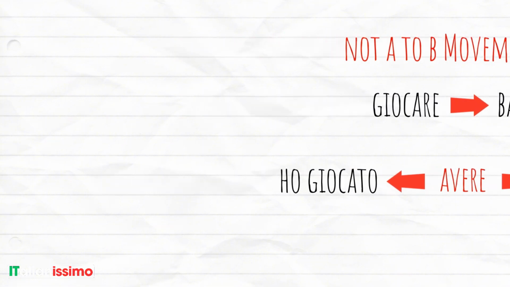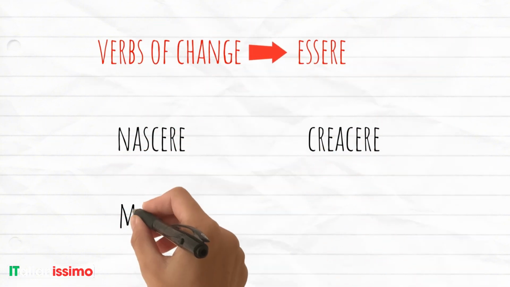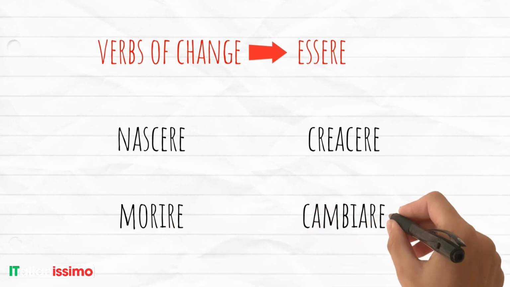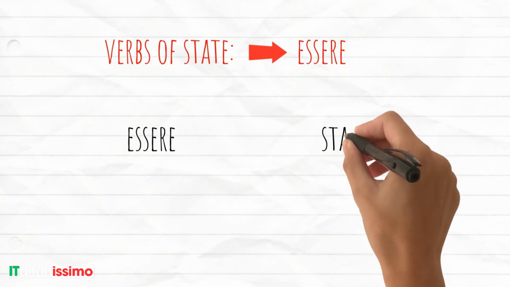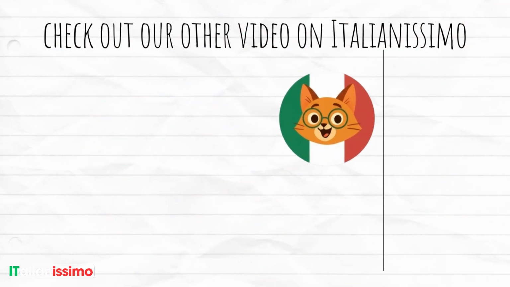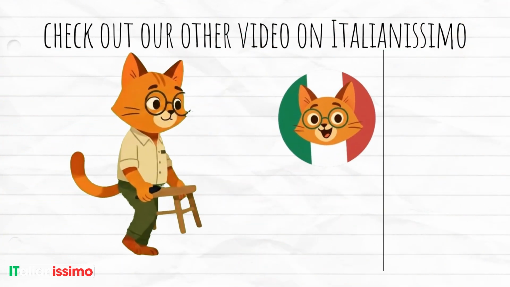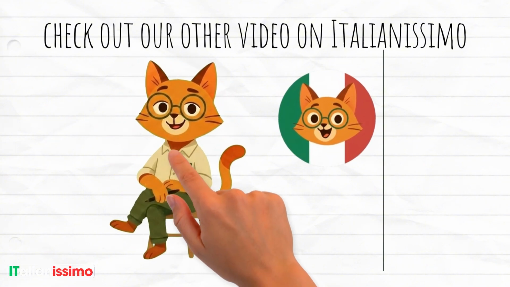Also, verbs of change take essere: nascere, crescere, morire, cambiare. And verbs of state: essere, stare, rimanere, restare. This is your first small list. As you study Italian, this list will grow. Don't forget to check out our other video on Italianissimo for all the rules on choosing between essere and avere.